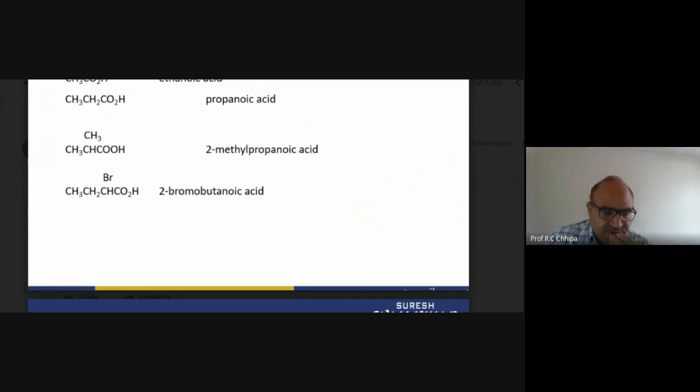So here we have to see CH3, CH, and COOH. One CH3 group is itself a methyl group, CH3 methyl group, and the three carbon atoms are in a straight chain.